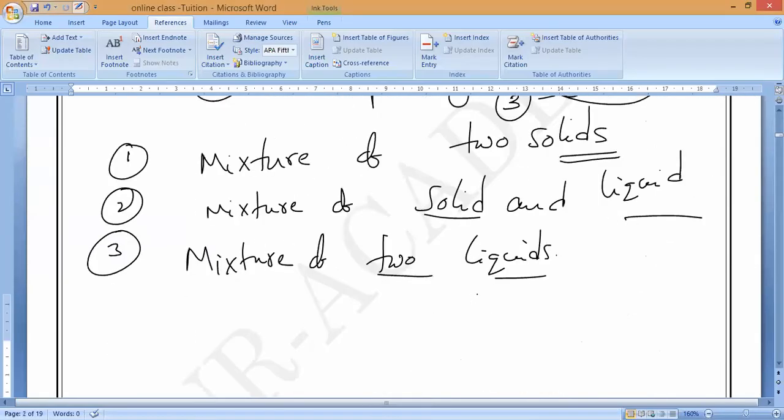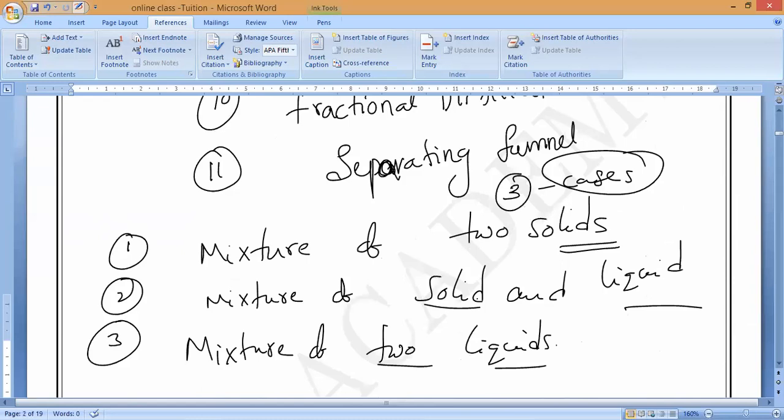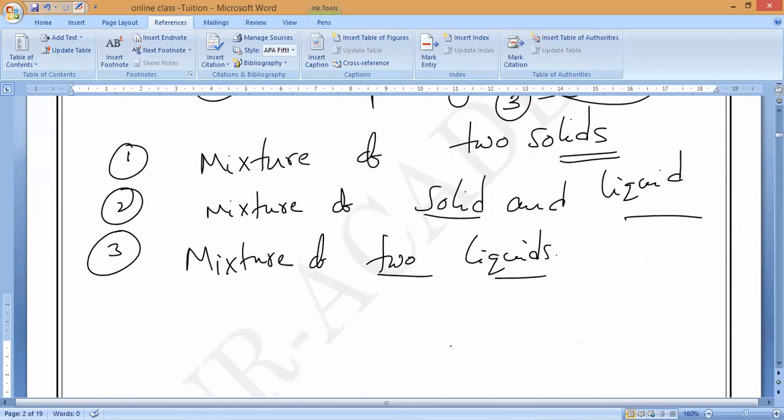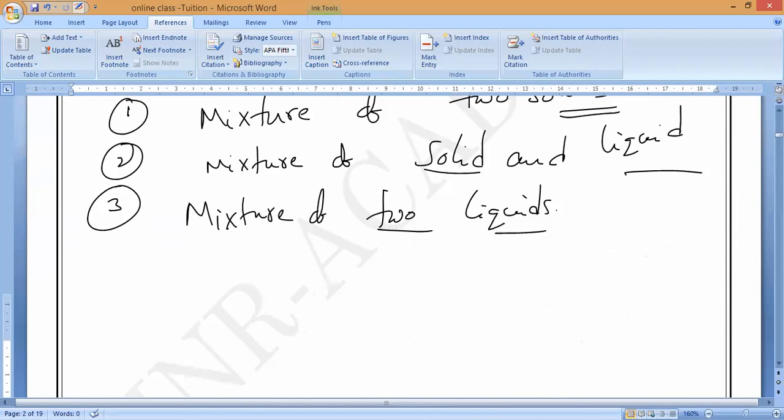Now you can see here a mixture of two liquids. Based on the separation of mixtures, how many categories have we been classifying into? Mixture of two solids, mixture of solid and liquid, and the next one is mixture of two liquids. This is a total of three cases. Now we will discuss the three cases in detail, one by one.